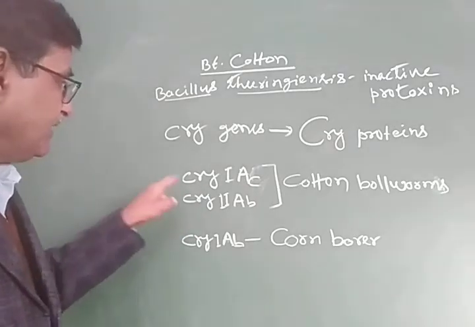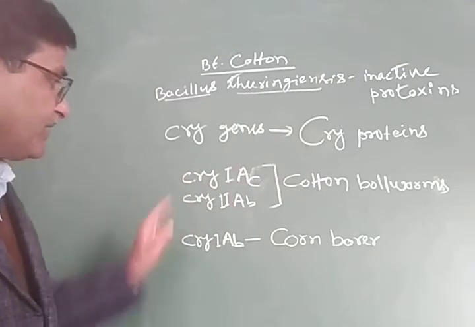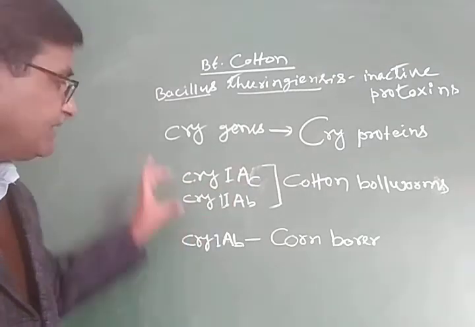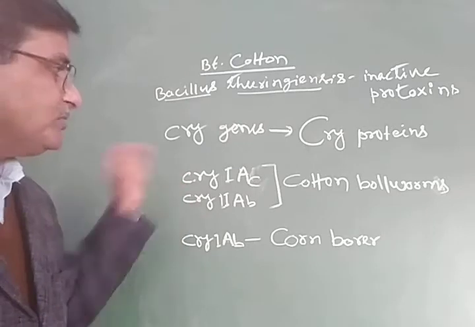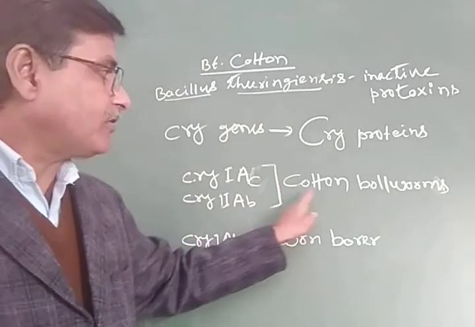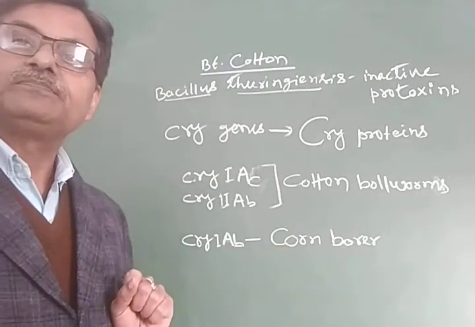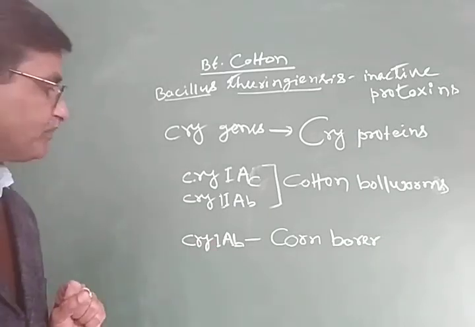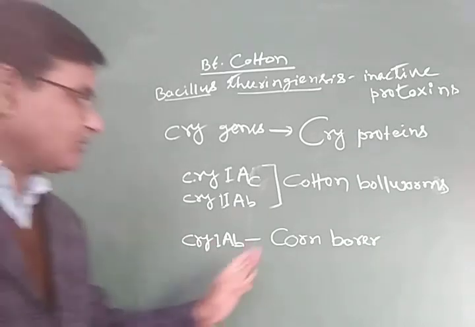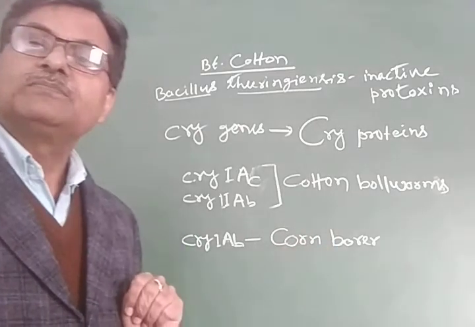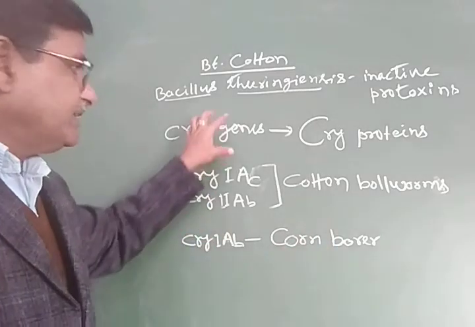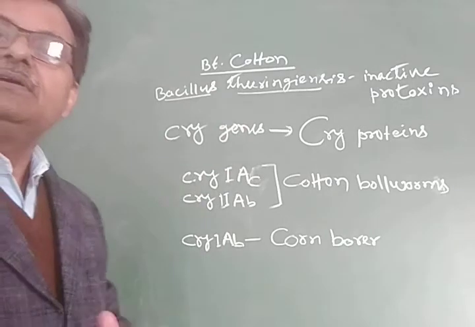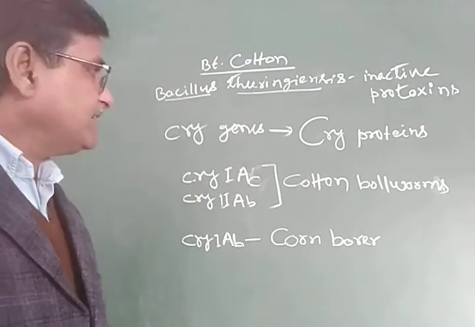For example, cry1AC and cry2AB are the names of genes that we can use to control cotton bollworms. Likewise, cry1AB we can use to control the corn borer. So this is a family of genes, and these are specific.